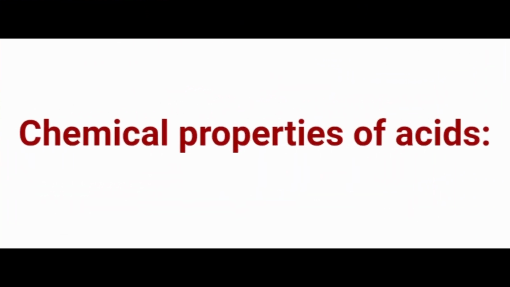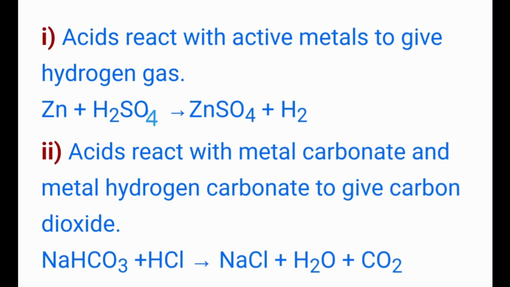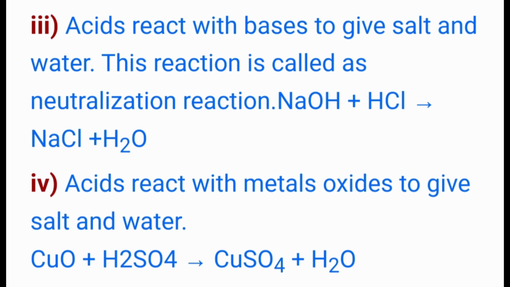Chemical properties of acids. Let us discuss the chemical properties now. Acids react with active metals to give hydrogen gas. Here you can see the equation. Acids react with metal carbonates and metal hydrogen carbonates to give carbon dioxide. Acids react with bases to give salts and water. This reaction is called a neutralization reaction. An acid reacts with a metal oxide to give salt and water.